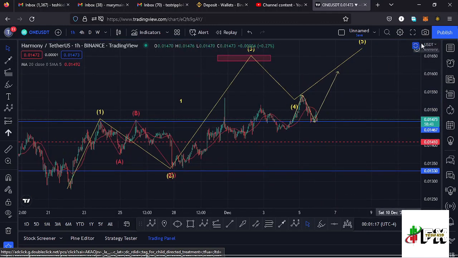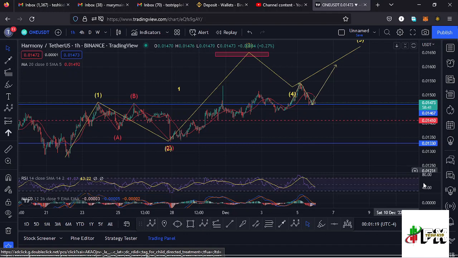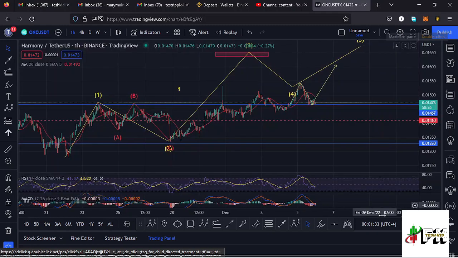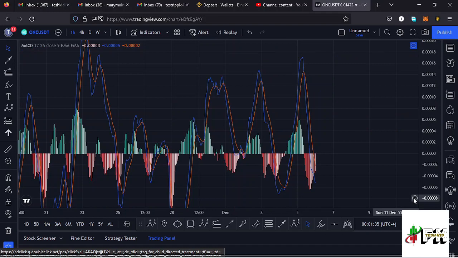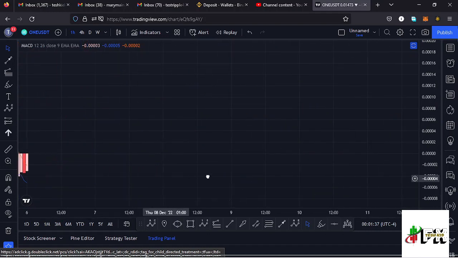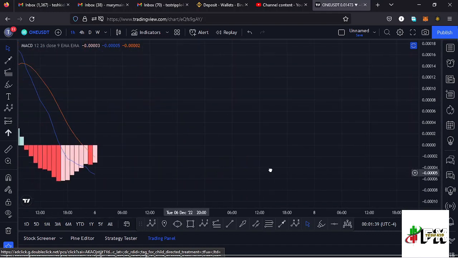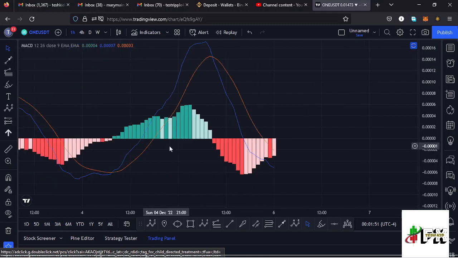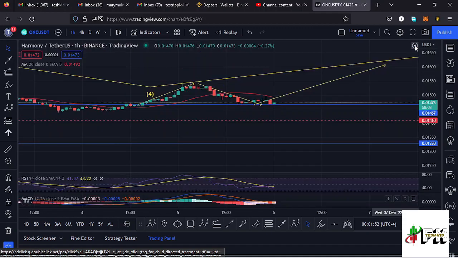Also taking a look at the indicators to see what movements will be supported. Here on the RSI, we are trading at around the 40 mark, meaning we have massive room for us to support any movements to the upper side in the formation of that wave 3. Also taking a look at the MACD, we had printed a bearish cross, but we are seeing a bit of a decrease in the selling momentum, and that would mean soon we might be able to print a bullish cross, and that would mean higher prices are coming our way. So let's be patient and see how that plays out, and I'll keep you updated.